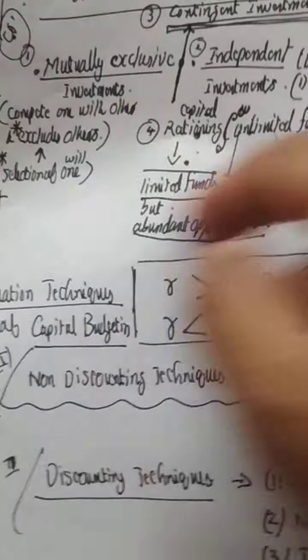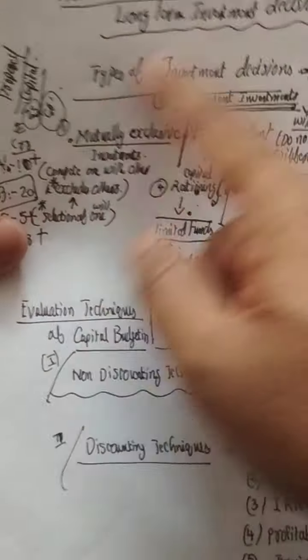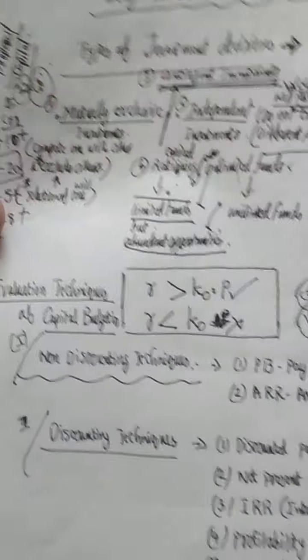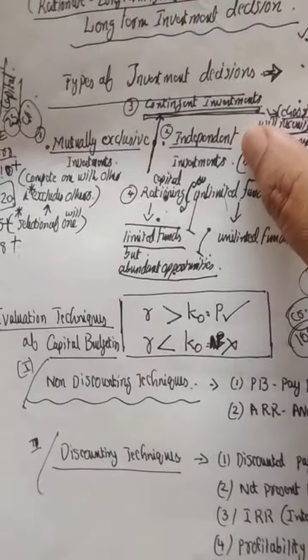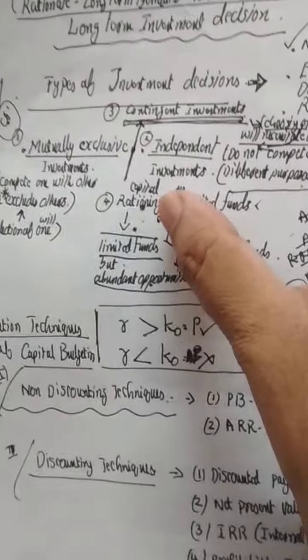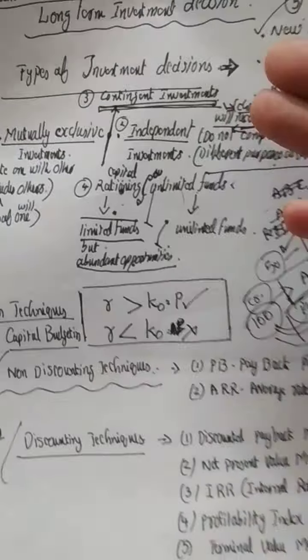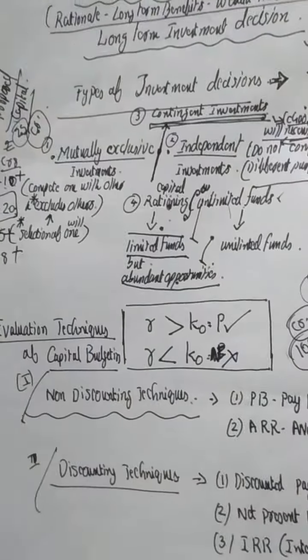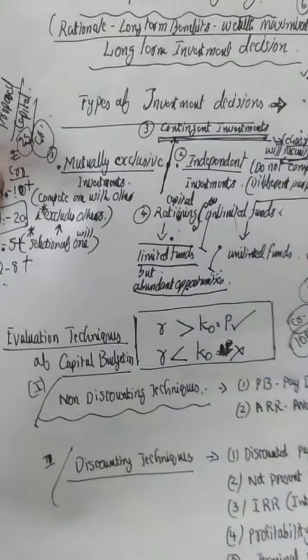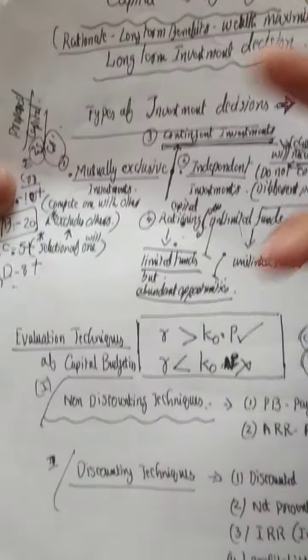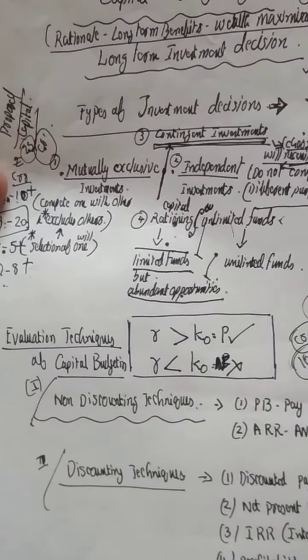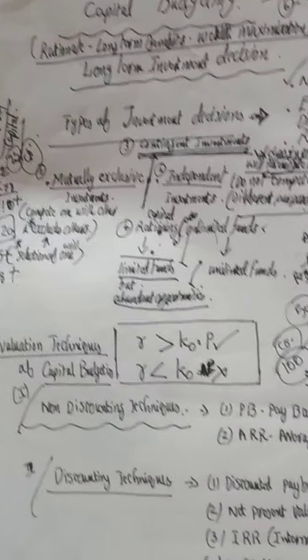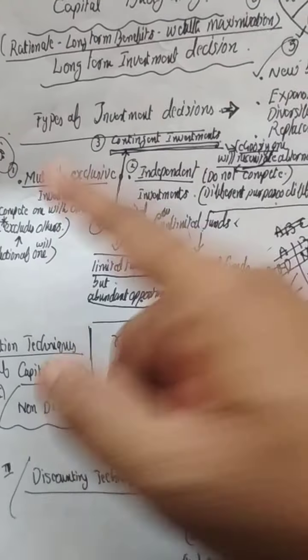When coming back to the basic class of capital budgeting, I had told that there will be 4 types of investment decisions in capital budgeting: mutually exclusive investment decision, independent projects, contingent investments and capital rationing. So connecting back those theoretical portions. What is mutually exclusive investment? Taking one project will exclude the other projects. When we have 5 projects in hand, choosing one project will automatically exclude the other projects. That is mutually exclusive investment.